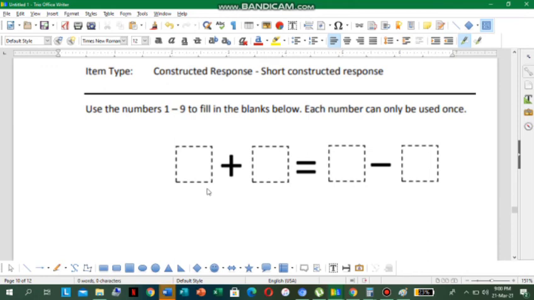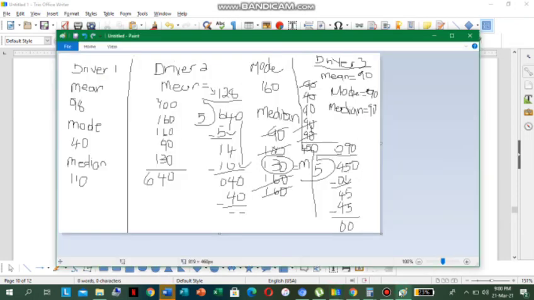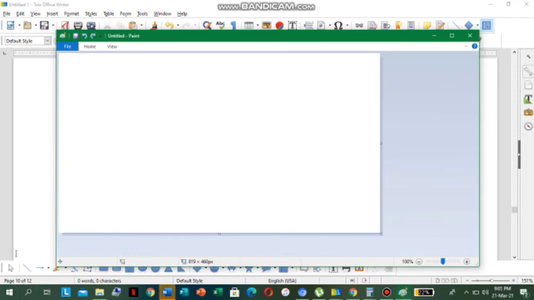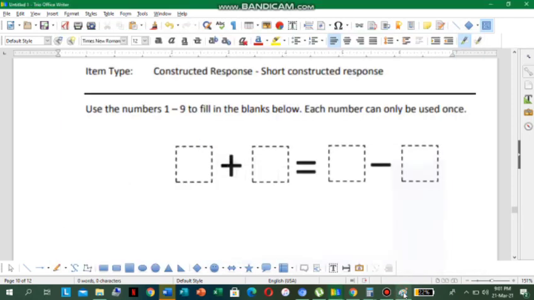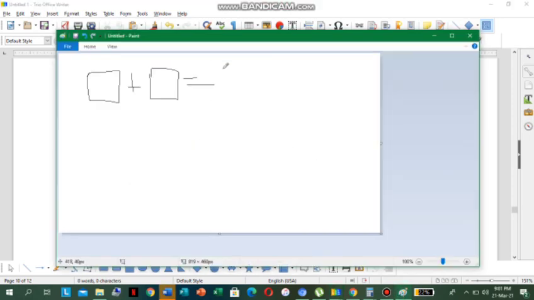So let me try this on my whiteboard. Let me get a new whiteboard. So I go back to home and select my pencil. I have one box here, I have plus, I have another box, and I have my equal sign. Am I doing this correctly? Yes, and I have another box, and I have minus, and I have another box.